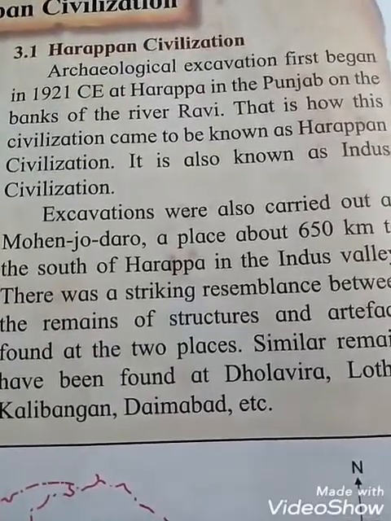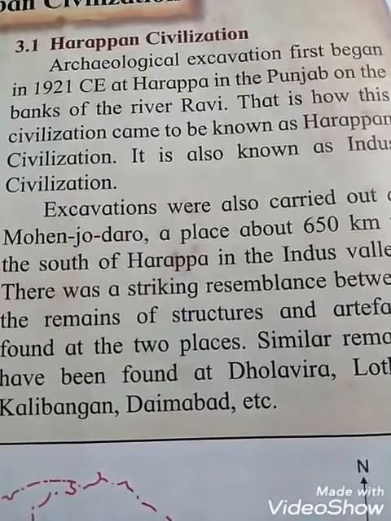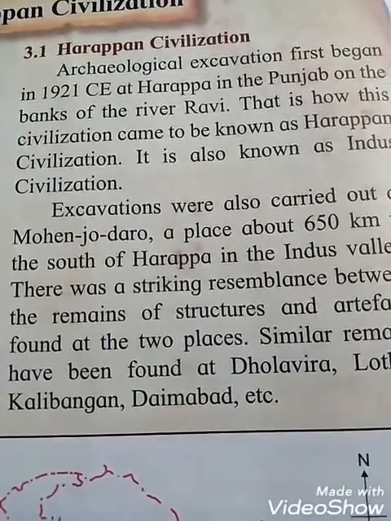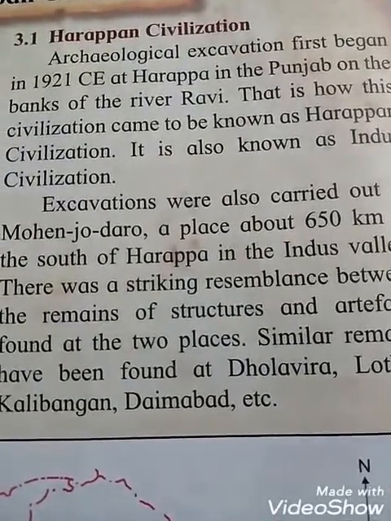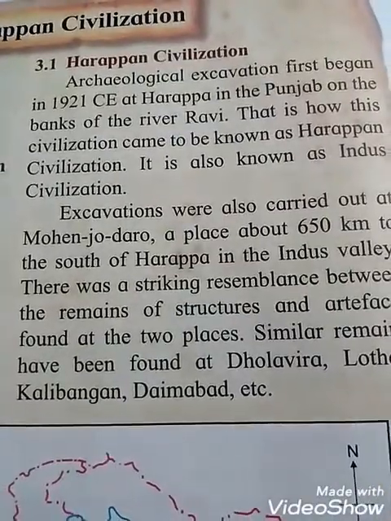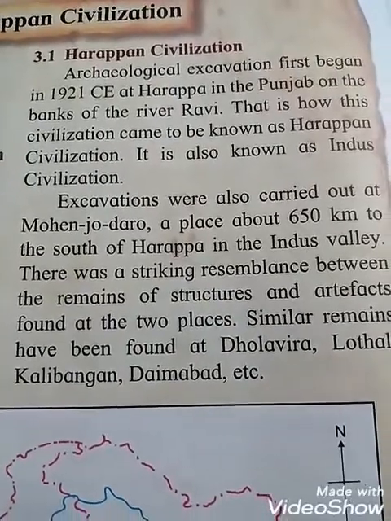That means the first archaeological excavation began in 1921 CE at Harappa in the Punjab, on the bank of the river Ravi. That is how this civilization came to be known as the Harappan civilization. And students, we can also say that it is also known as the Indus civilization.